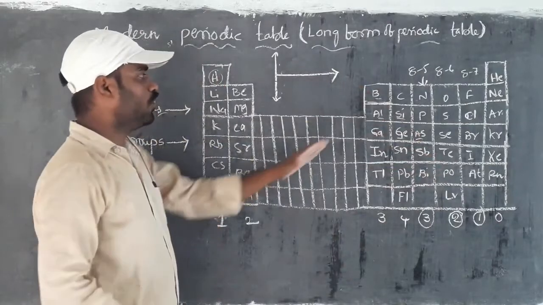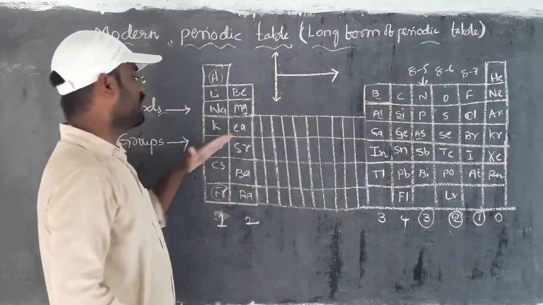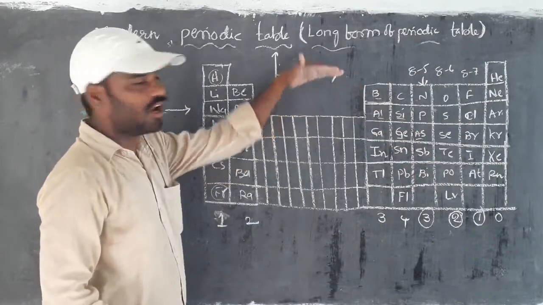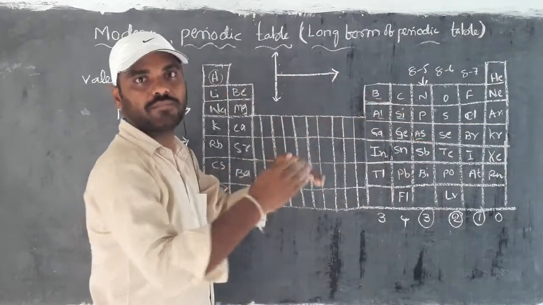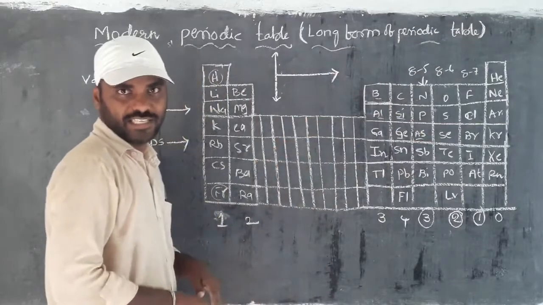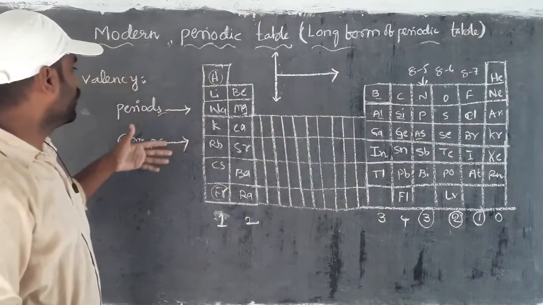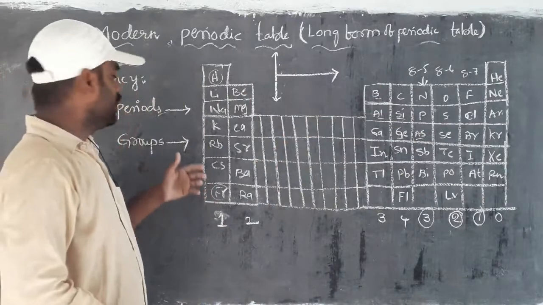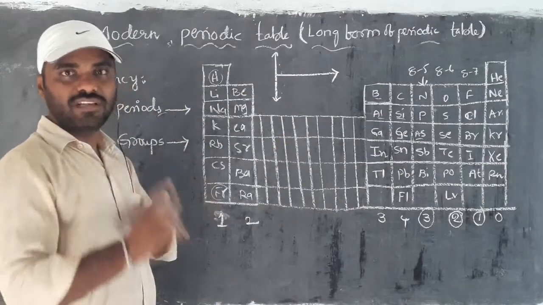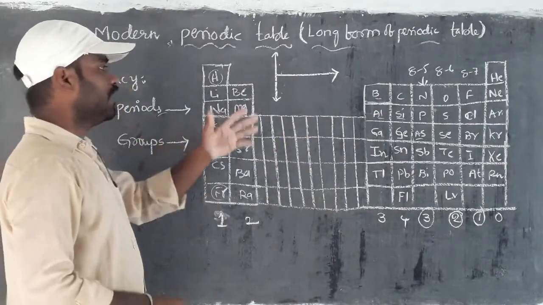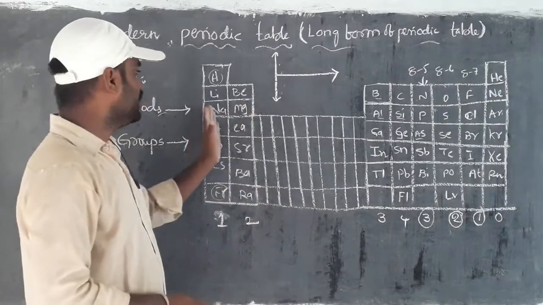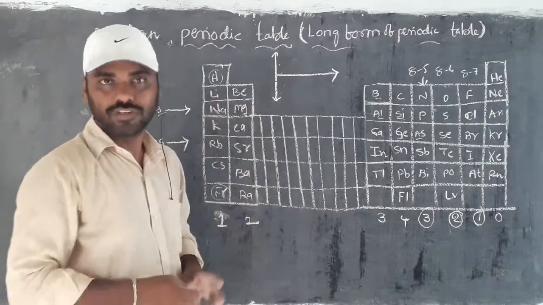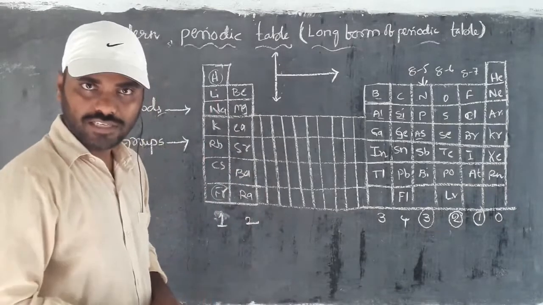Up to 4, up to carbon, the valency value increases in the periods. After that, it decreases gradually, not drastically, step by step. So that is the valency in groups and periods. Groups have similar valency, while the elements of a period do not have similar valency, because in periods each element is present in a different group. That is the reason.